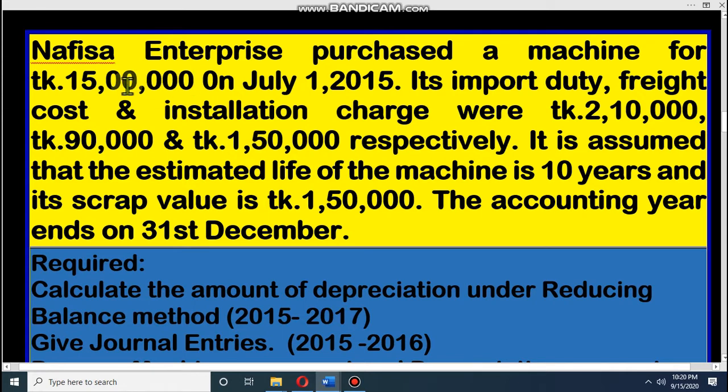Dear student, again I am telling you, keep it in mind, for purchase of any asset, we discussed these things in class 9-10 also. For purchase of any asset, the cost of the asset plus whatever other expenditure, all will be included in the cost of the asset, that is the depreciable price of that asset.